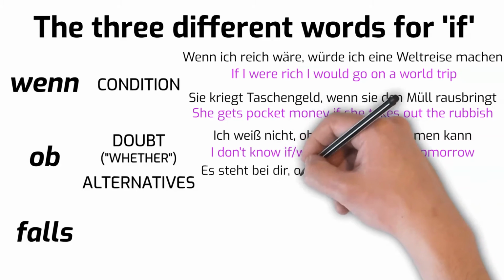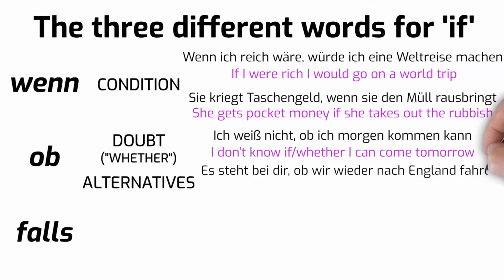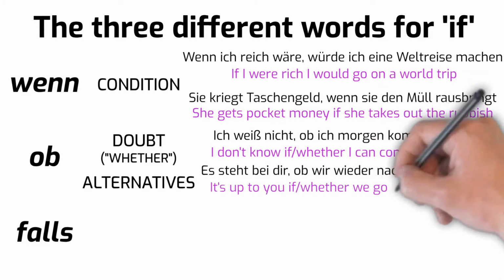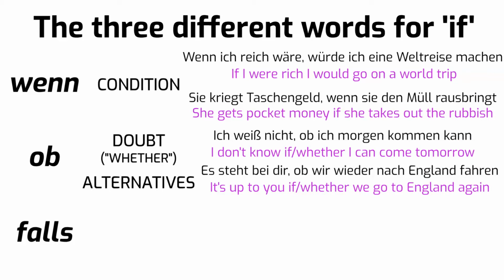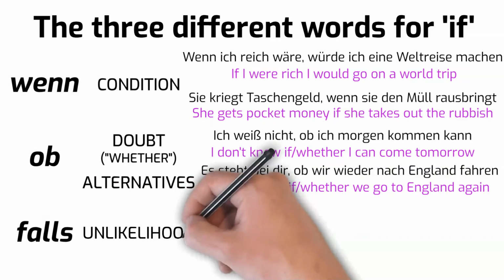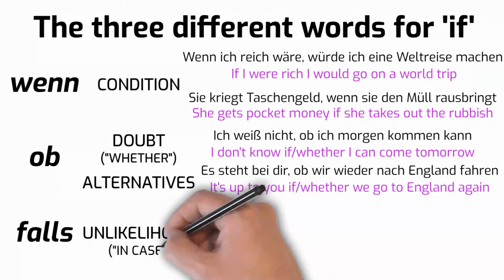Es steht bei dir, ob wir wieder nach England fahren. It's up to you if or whether we go to England again. Here's a clue. If you can say whether in English, you need to use ob. The final translation for if is falls, and this expresses unlikelihood and can also be translated by in case.